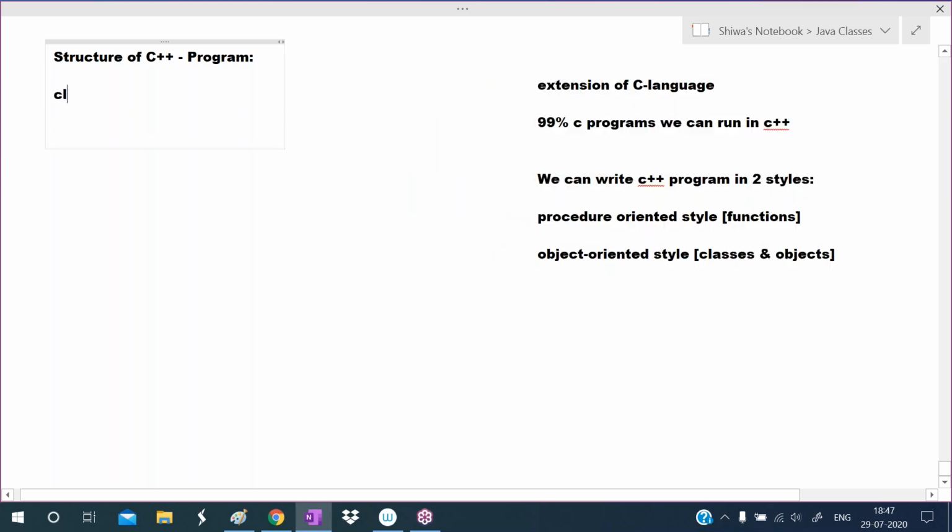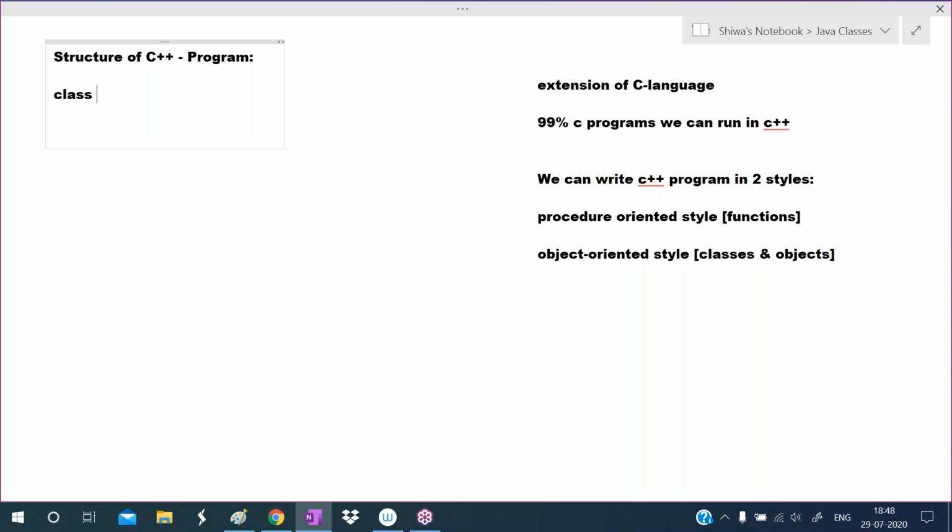Just now I told you we can write in the form of classes. To define the class, which keyword do we have to use? Class. Just try to understand. Later, when we enter the classes and objects chapter and develop programs, you can understand clearly and get more clarity about this structure.